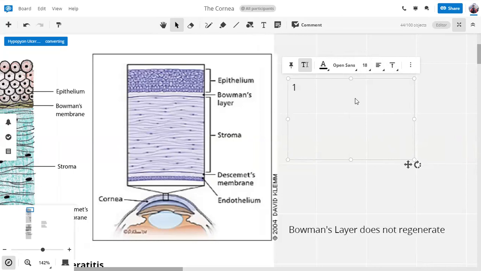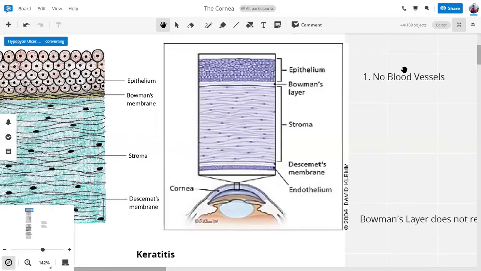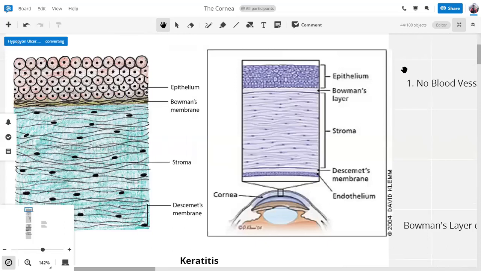क्या है? It's very obvious. No blood vessels. No blood vessels, right? Cornea does not receive any blood vessels. It does not have any blood vessels. So if it does not have blood vessels, how does it heal? How does it get nutrition? कहाँ से आता है इसका nutrition? कहाँ से आती है cornea की healing?